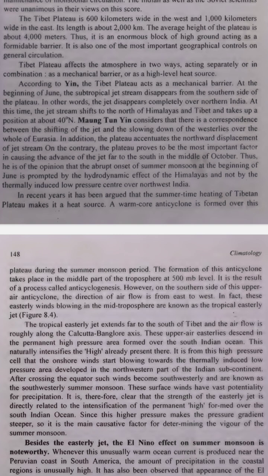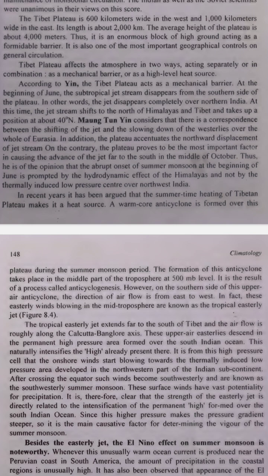Let's dive deeper into how the Tibet Plateau influences the Indian monsoon, step by step, in the simplest way possible. Number 1. What is the Tibet Plateau? The Tibet Plateau is a massive, high area of land located near India and China. It is 600 kilometers wide in the west, 1,000 kilometers wide in the east, and 2,000 kilometers long. Its average height is about 4,000 meters, around 4 kilometers high. This makes it very tall, so tall that it affects how the air moves around it.